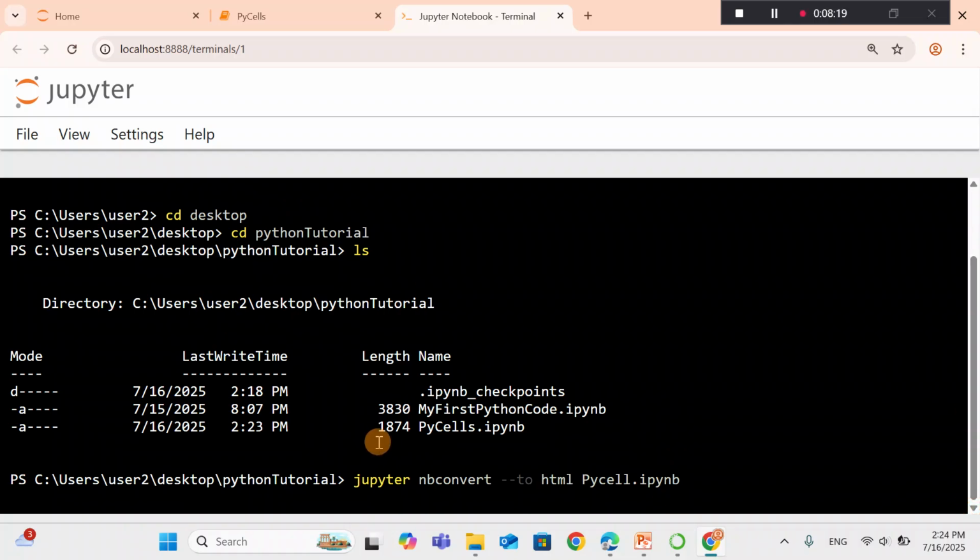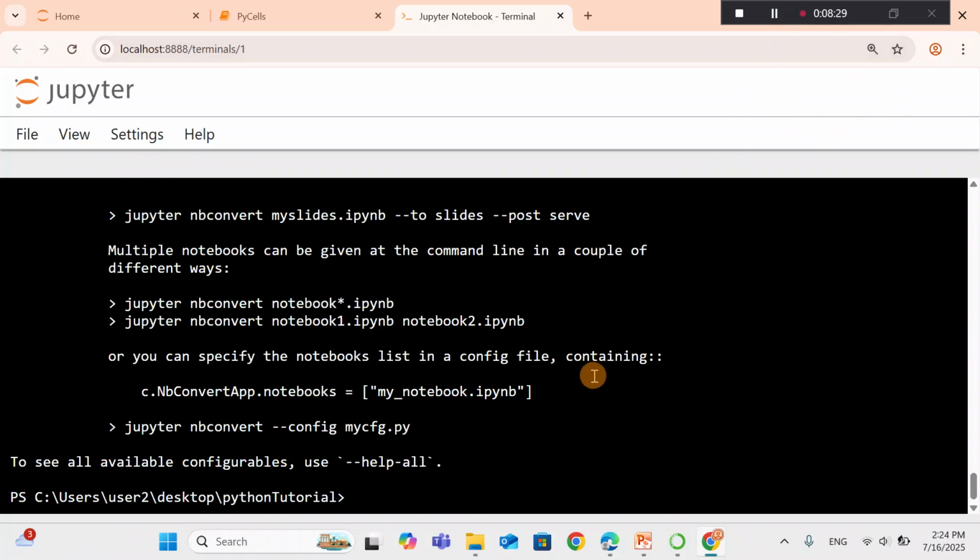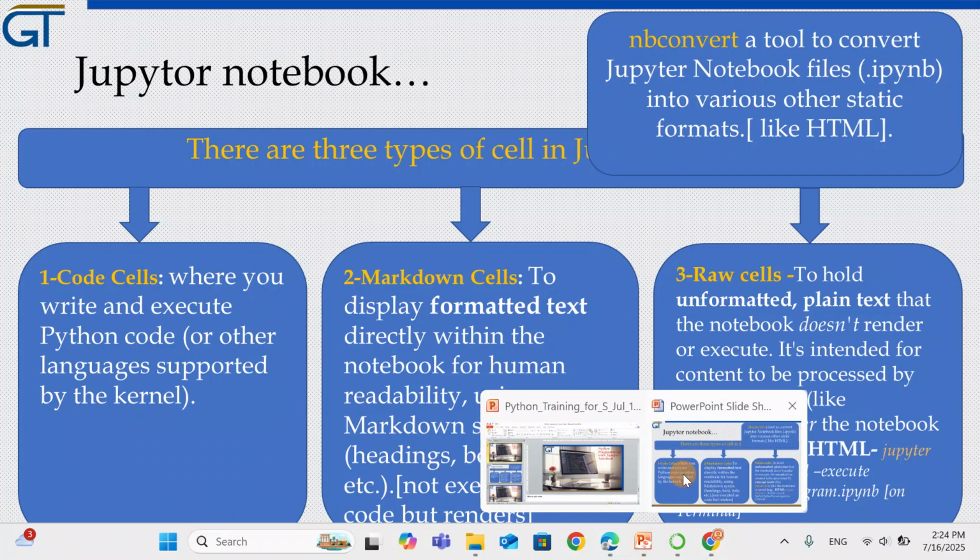So it is processing. So it seems that there is an error. nbconvert to HTML pycell. So what is the error? Let's see the command.